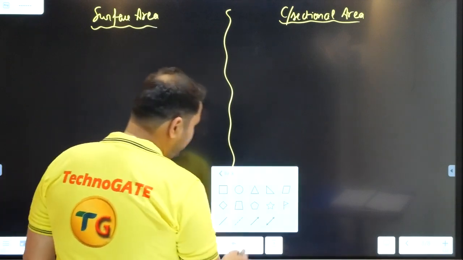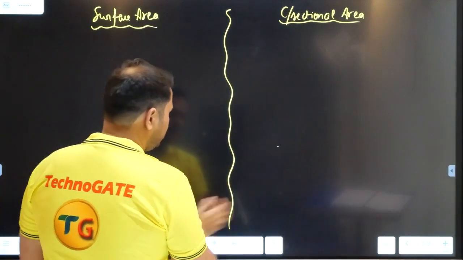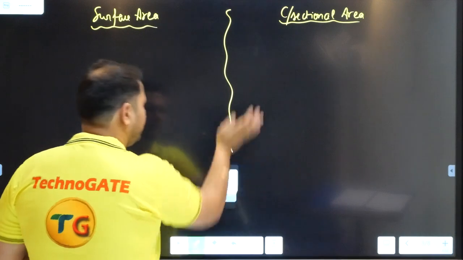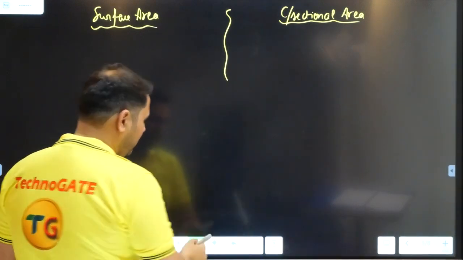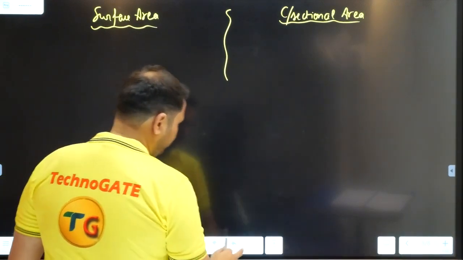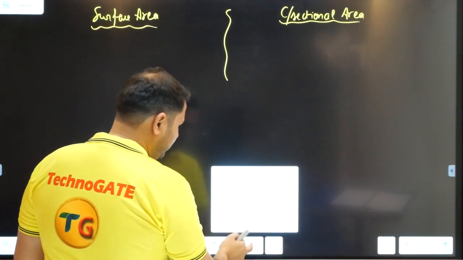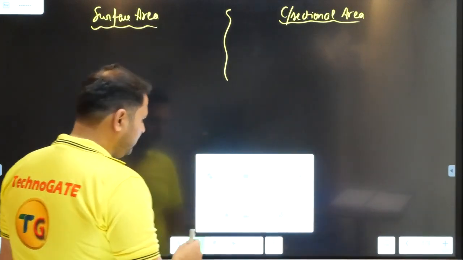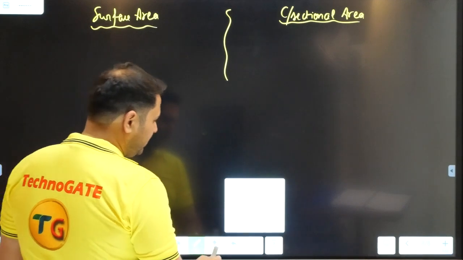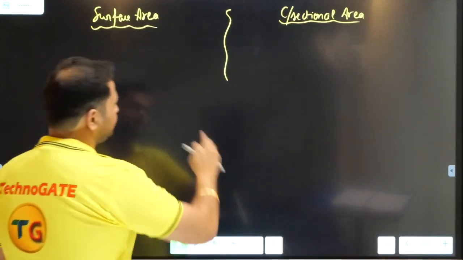For that I'll be needing a shape. Let me erase some part of it so that I can put the shape in half part. Let me see if I have a 3D shape with me. Yes, this is what we have.